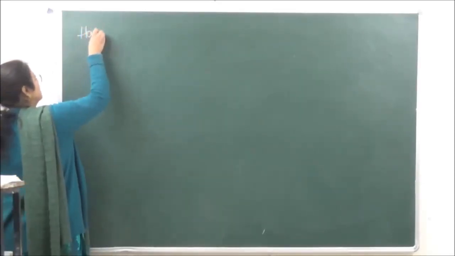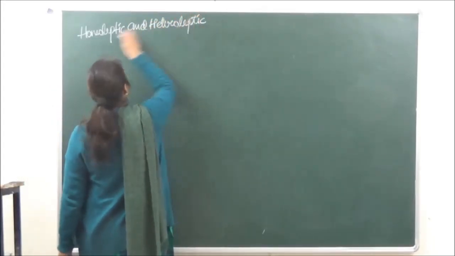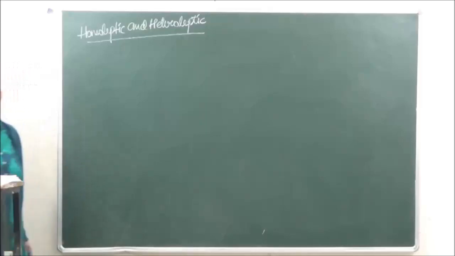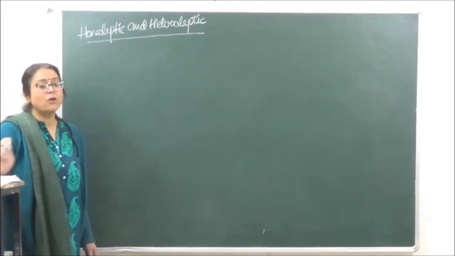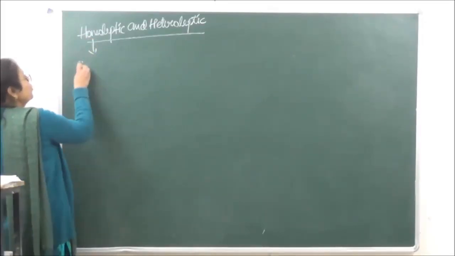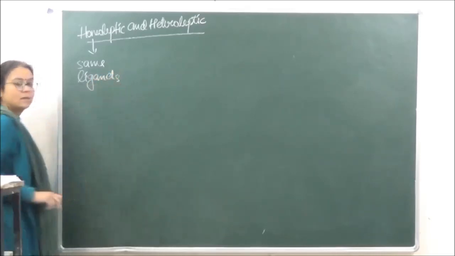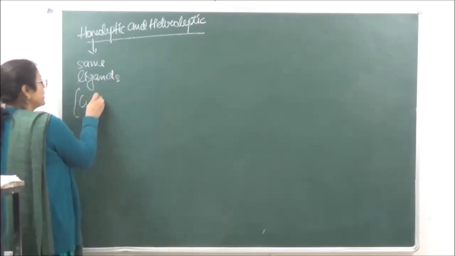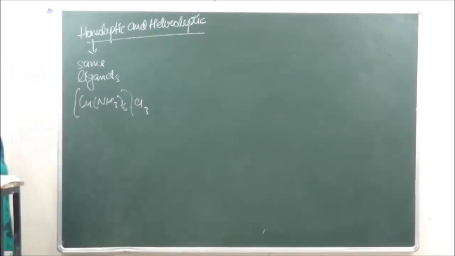Homoleptic and heteroleptic complexes. Homo means same, leptic means ligands. So if there are the same kind of ligands present, they are going to be known as homoleptic. Right? An example which you can take over here is one where all the ligands which are present are that of ammonia. So that is an example of homoleptic complexes.